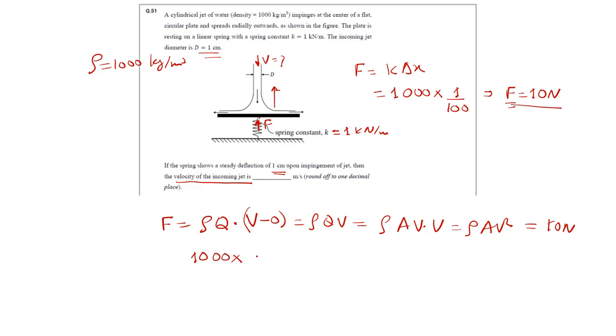What is A? Pi by 4 into D square, that is 0.01 square, into V square equals 10 Newton. So this will give me V as 11.3 meter per second.